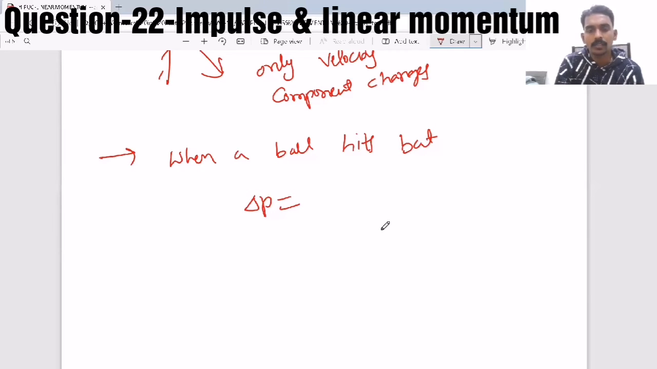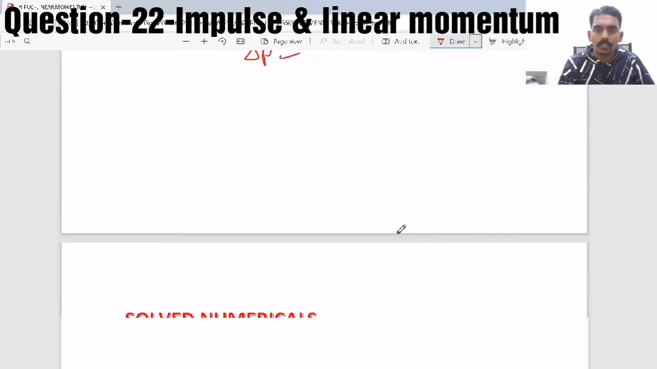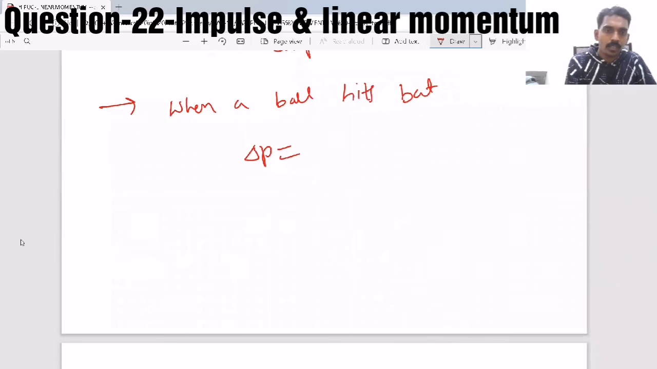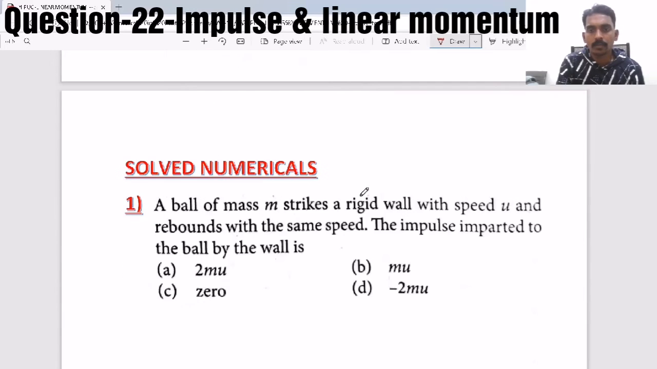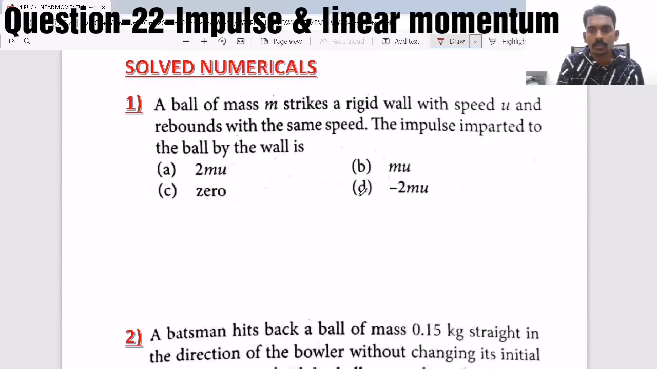Like that, different cases they will ask, and due to impulse there is also a force that acts. Sometimes they will ask what is the force due to impulse, so the force F equals delta P by delta t. After finding the change in linear momentum, if you divide by time, you will get the force also. Based on these things, let's see some simple examples so that you can understand.